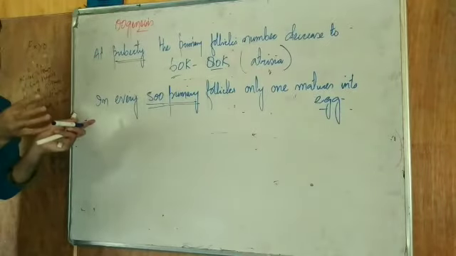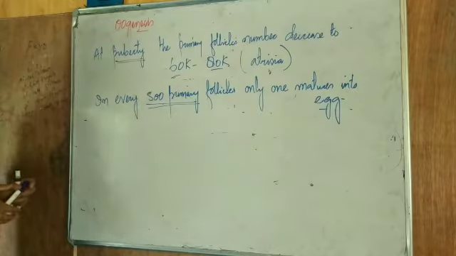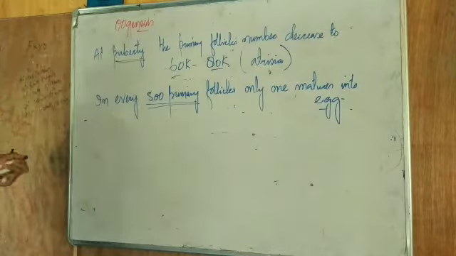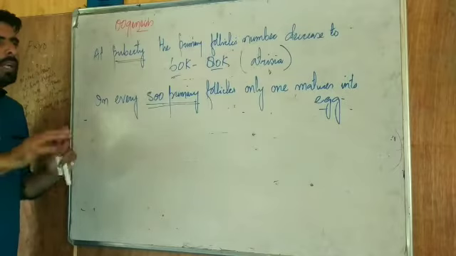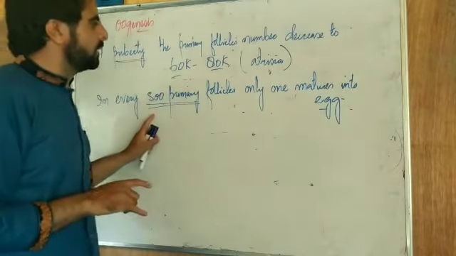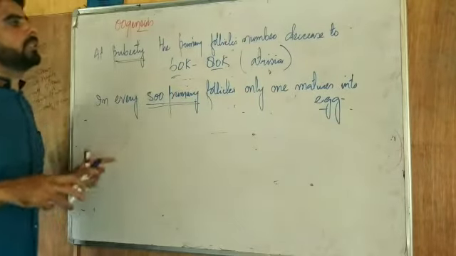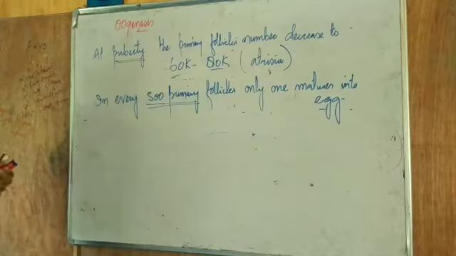If we have 500 follicles, only one matures into the complete egg. Keep in mind, among 500 primary follicular cells, only one matures into the egg.